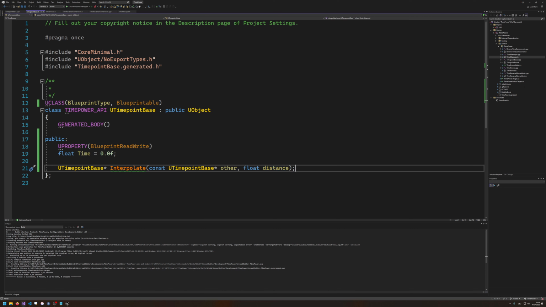This is a very basic signature. Normally you would do something like that because interpolation should not modify the current time point. But this is 100% fine, and I would love to use that, but this is going to screw up in blueprints. Because blueprints are, as it seems, or it is a bug, I'm not quite sure, blueprints are not aware of const references. So by making this const, it does not allow us to modify any member of our UTimePointBase or any class on top of that.